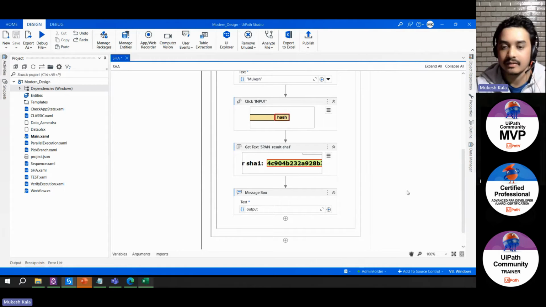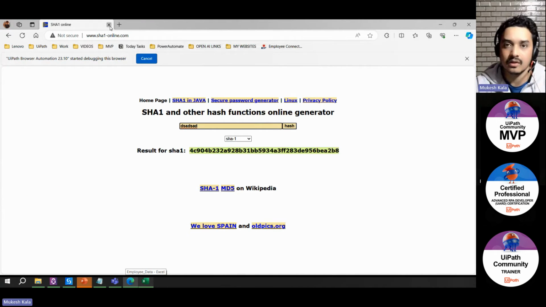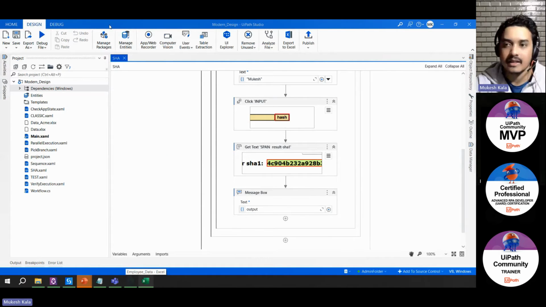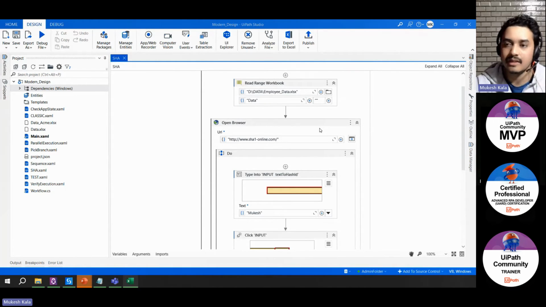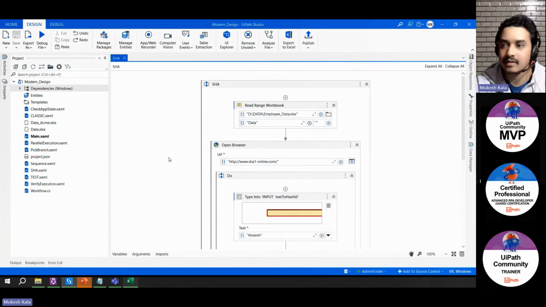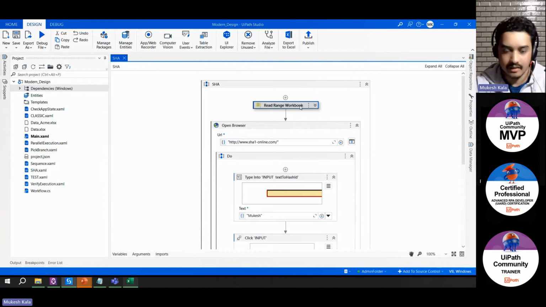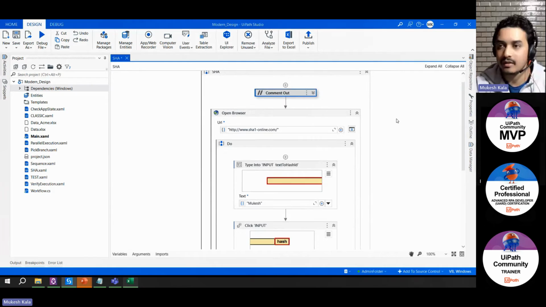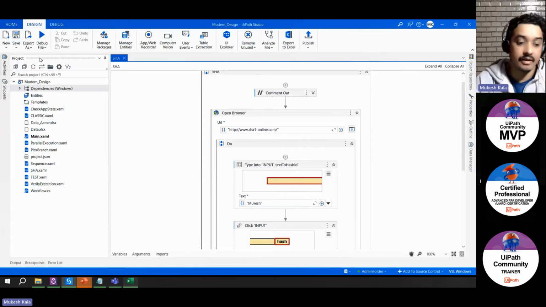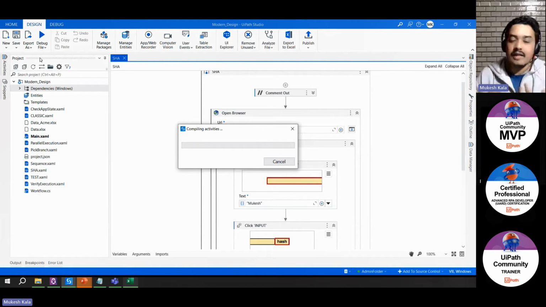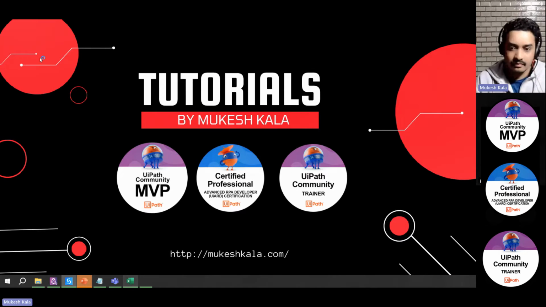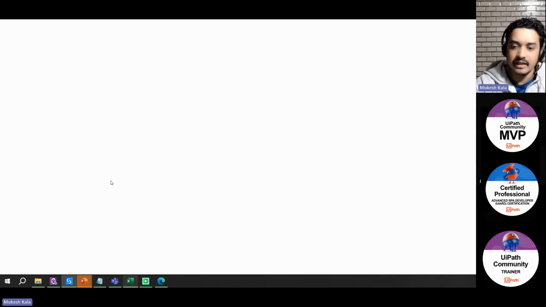I'll save this. I'll close this Edge browser also. And this Excel part will connect both of them, but let's see this browser part. I'll just save this and disable this for a while. Okay, now I go here and say run the file. What did I do? I just instructed what as a human I wanted to do using the low-code activities. Now UiPath Studio is executing my instructions. As you can see, this grid indicates the robot is working.